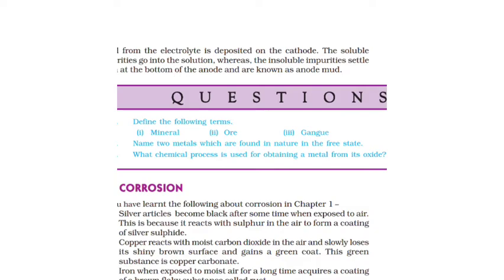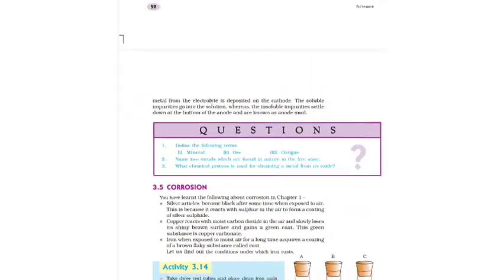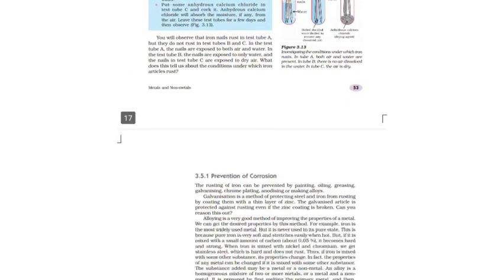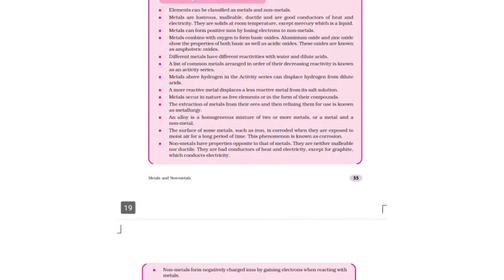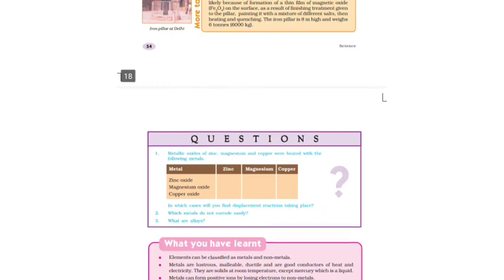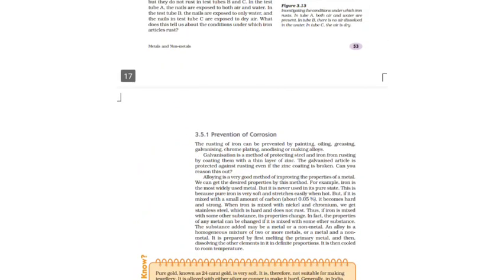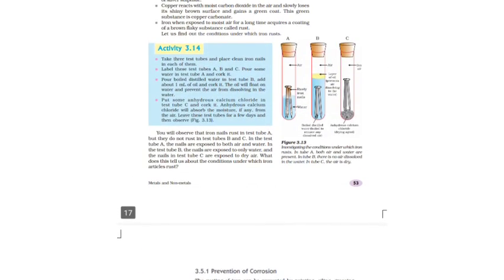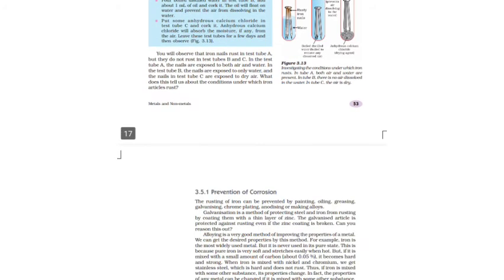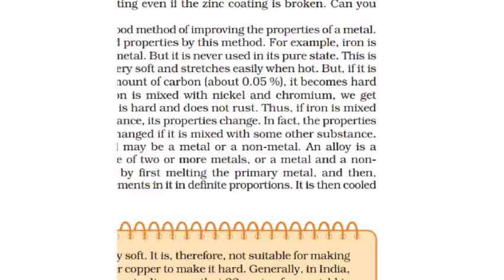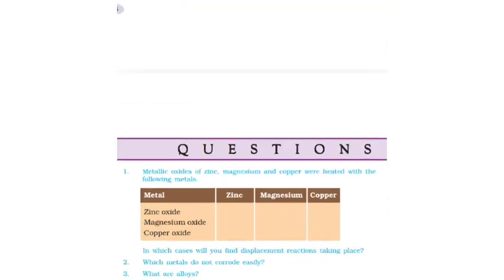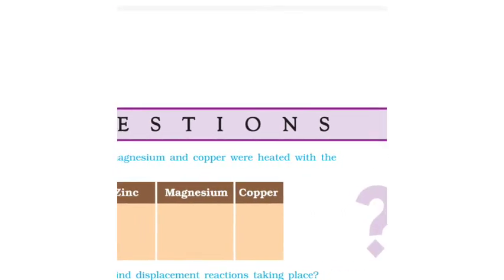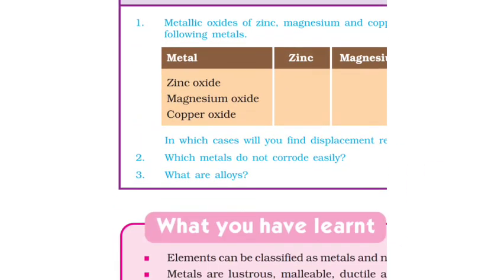Now metallic oxides of zinc, magnesium and copper were heated with the following metals. In which cases will we find displacement reactions taking place? This is the question. Now the answer: magnesium is able to react with zinc oxide to form zinc metal. ZnO plus Mg gives Zn plus MgO. Magnesium oxide will not give a displacement reaction with any of zinc, magnesium and copper. Both zinc and magnesium can give displacement reactions with copper oxide. This is because both zinc and magnesium are more reactive than copper.